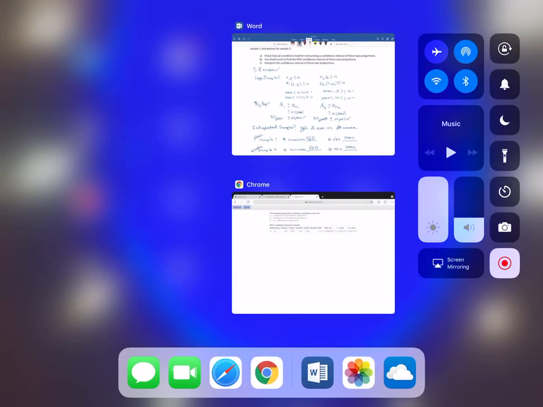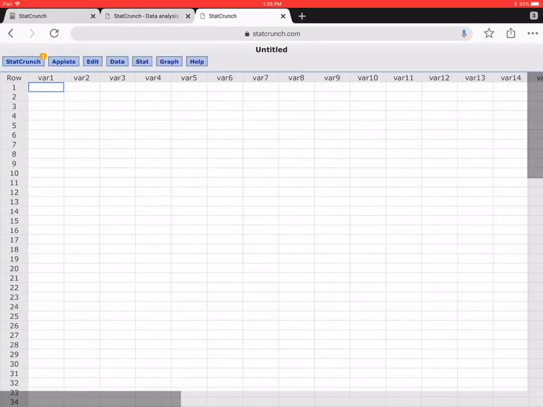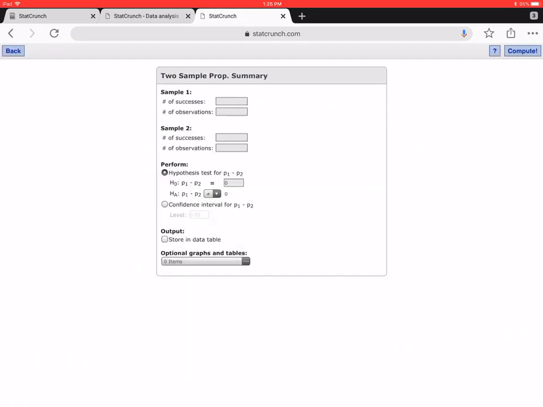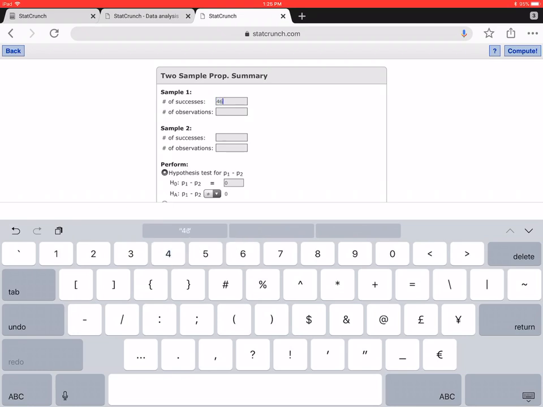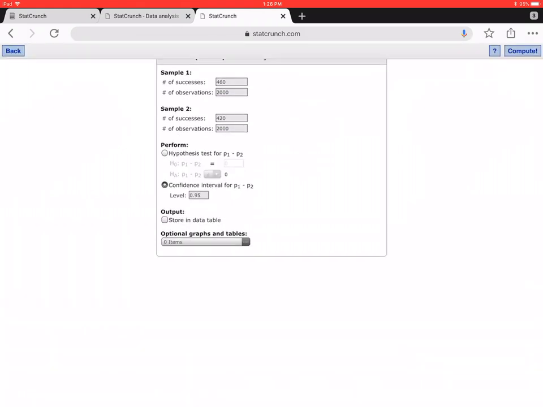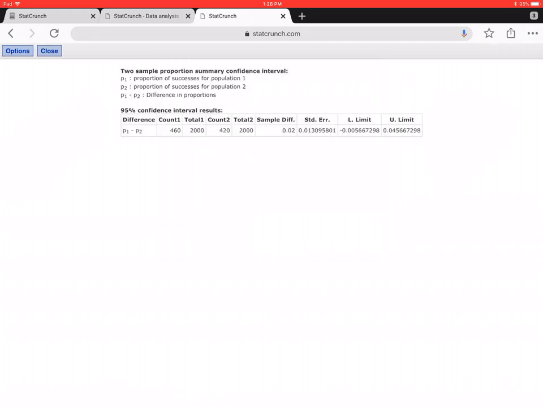So those are the values we need to take and stick into StatCrunch. I'm going to go back and close the one we had done last. Go back into my proportion stats, 2 samples, still with summary. This time I've got 460 out of 2,000 for 1, which is men, and 420 out of 2,000 for 2, which is women. We're still doing 95% confidence level. Compute. Okay, so those are my values.